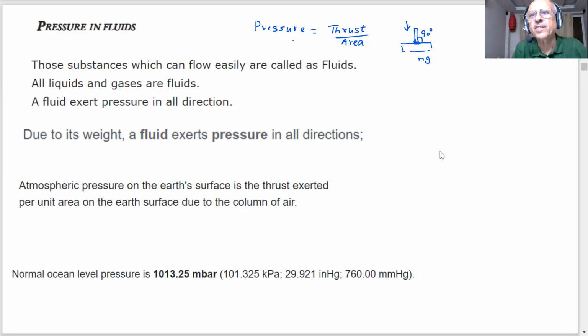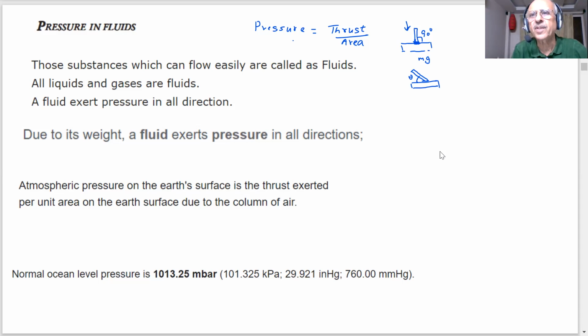Now, if I change the angle, what will happen? That's the reason we talked of this. Supposing this is the same object, this is the same rod, student. I have changed it. I am not putting it at this 90 degree angle. Now this is inclined at some angle theta, students. Force is still acting on this, right? But now is the pressure same in the two cases? Tell me. Will the pressure be same?